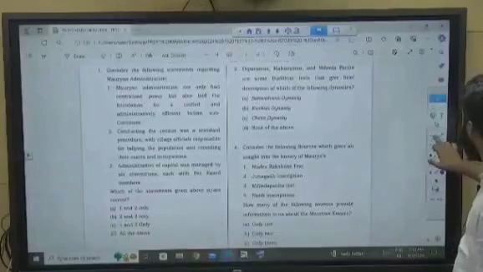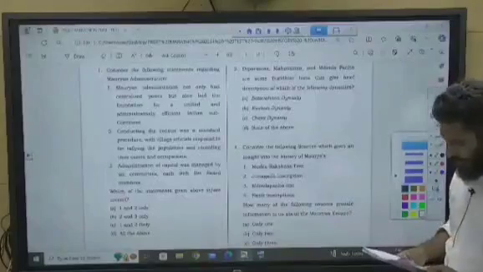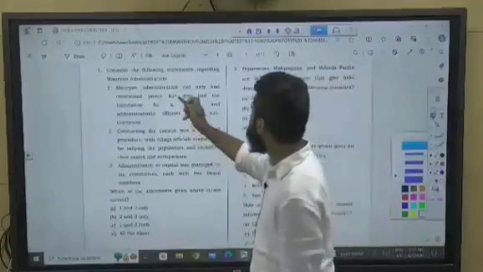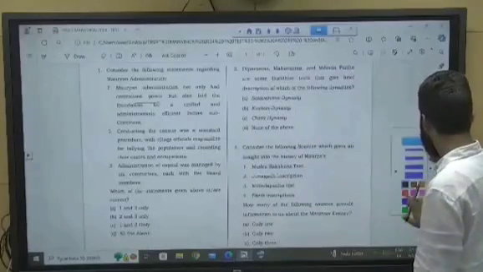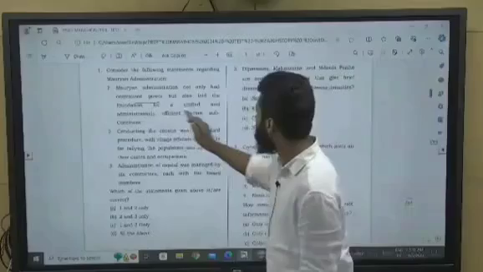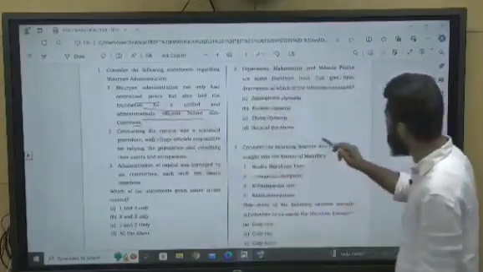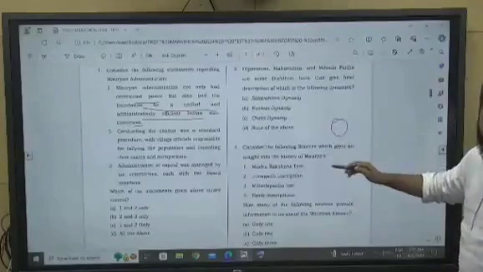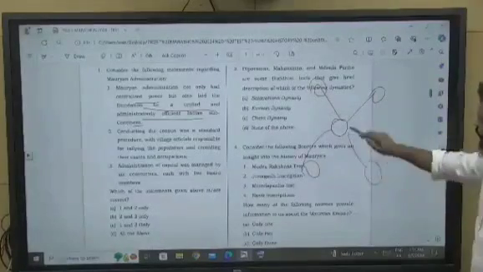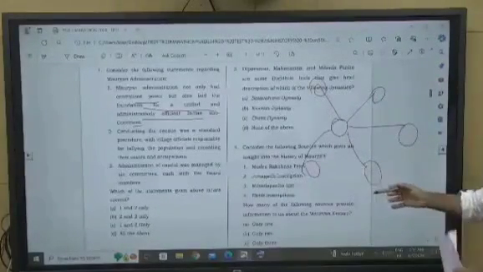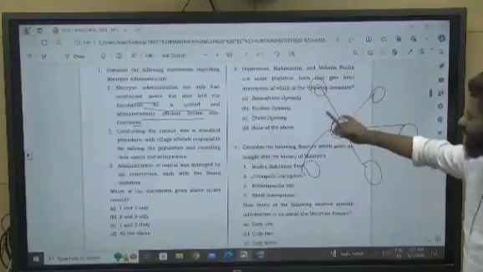Consider the following statements regarding Mauryan administration. Number 1, Mauryan administration not only had centralized power, but also laid the foundation for a unified and administratively efficient Indian continent. Yes, Mauryan was centralized power. What do you mean by centralized power? For example, this is the main capital and they have made some provinces, right? Provinces will be governed by a governor, but they will pay tribute to the king. They will be under the king, right? So this is centralized power.